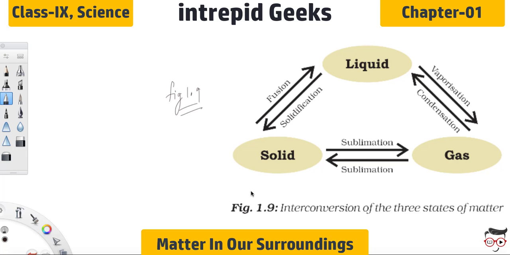So these are the interconversion of three states of matter, right? So you must remember this diagram. You must make this diagram in your notebook so that you can understand it properly.